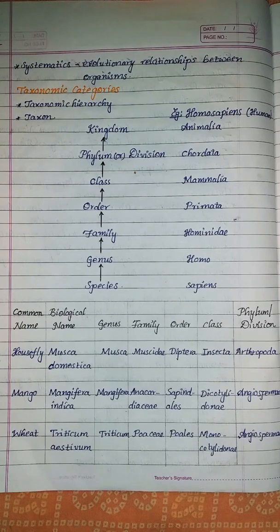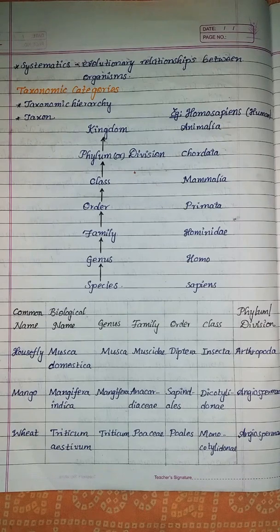In ascending order, we take species, species to genus, genus to family, family to order, order to class, class to phylum, phylum to kingdom. Taxonomic studies consider a group of individual organisms with fundamental similarities as a species.